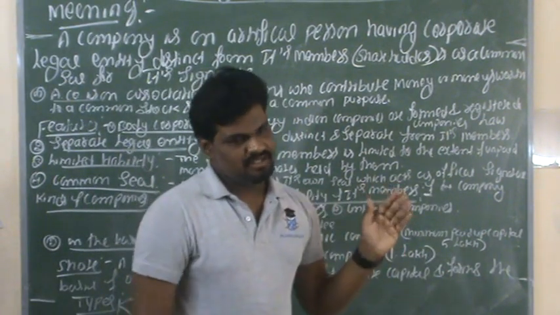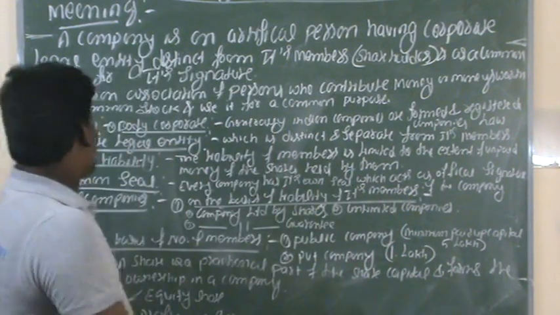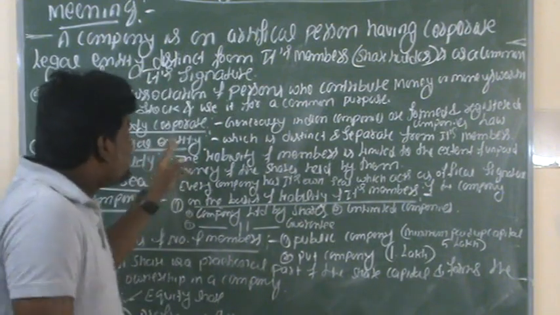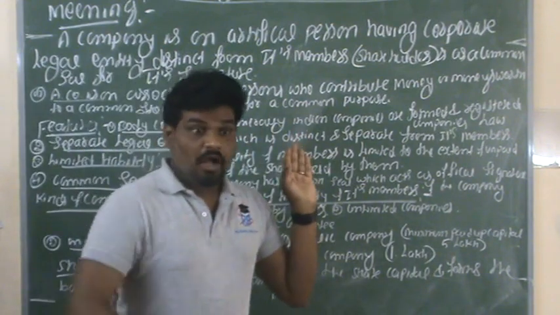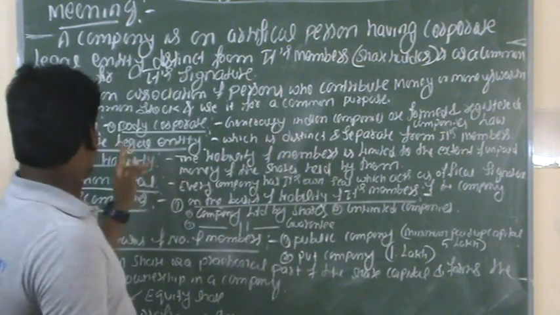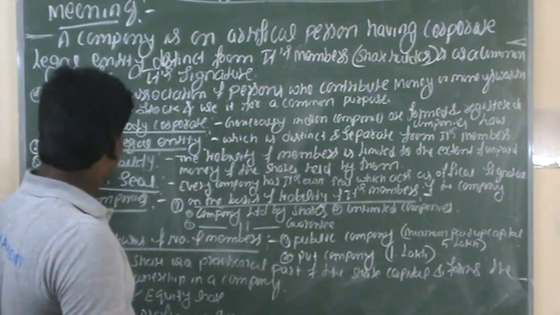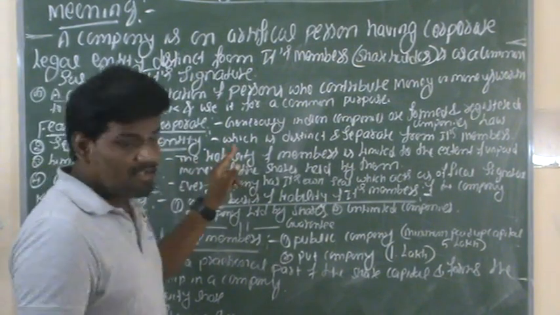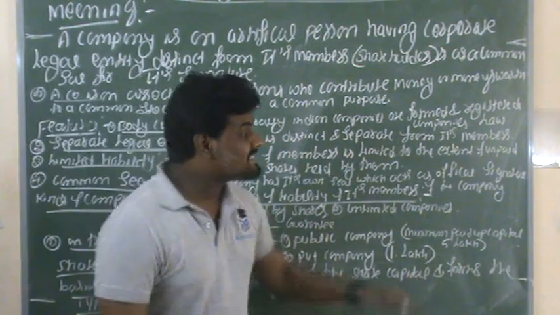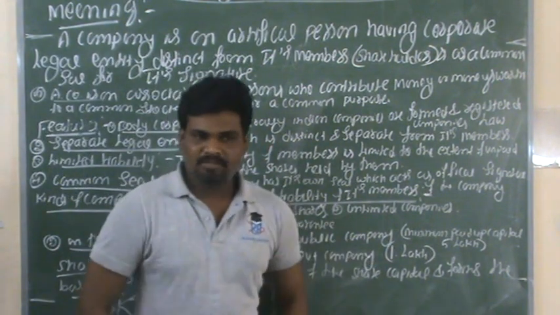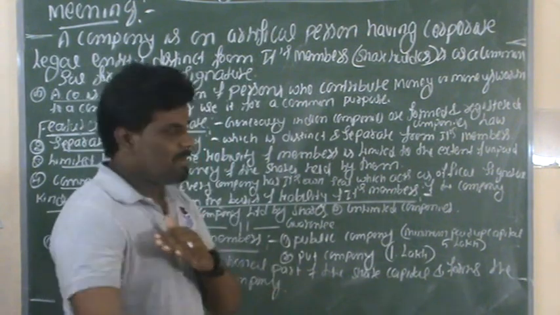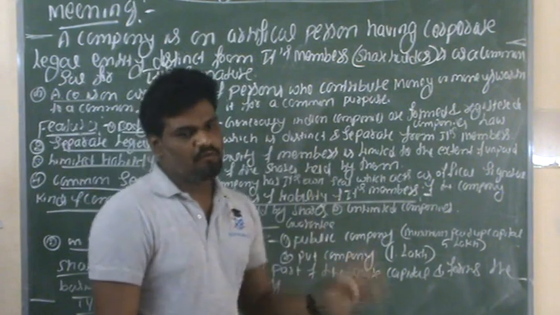So what are the features? Now we will discuss. The first feature of a company is a separate legal entity, which is distinct and separate from its members. This is the first feature of a company.